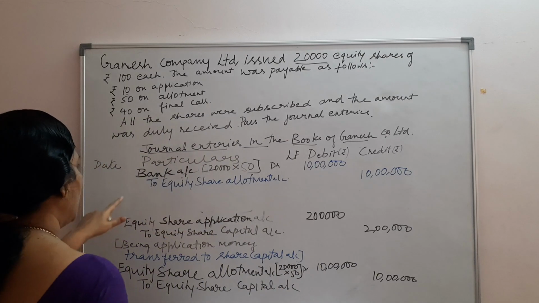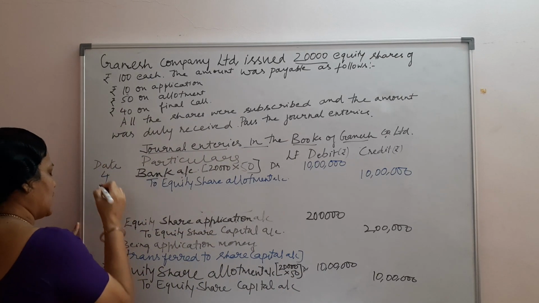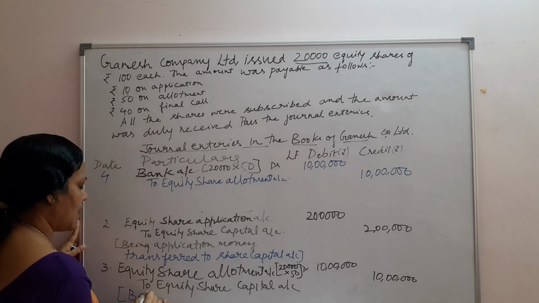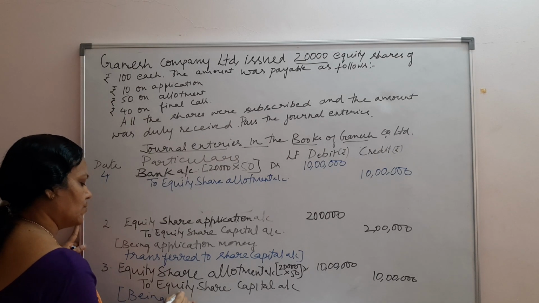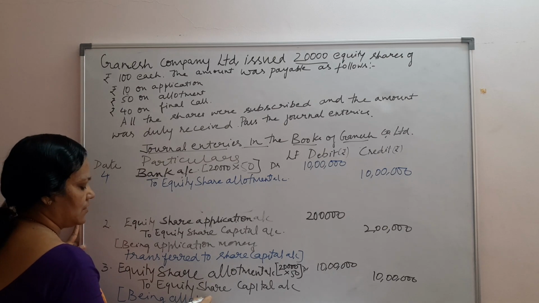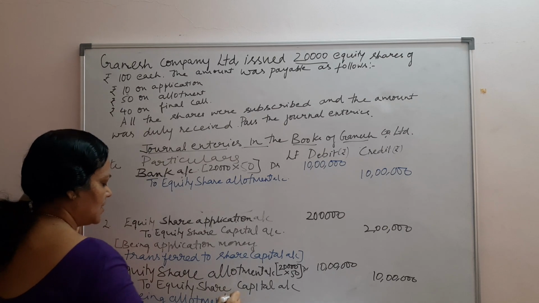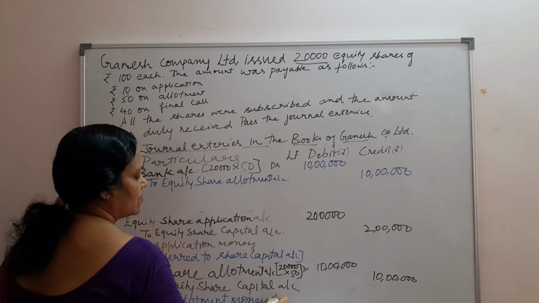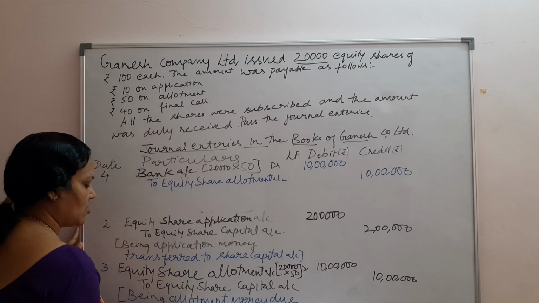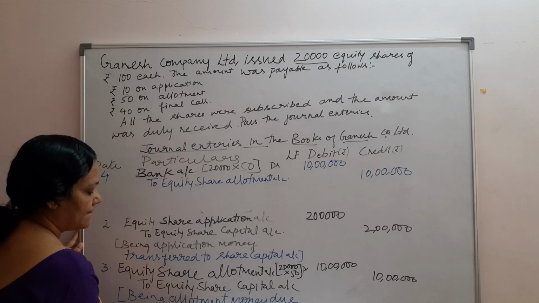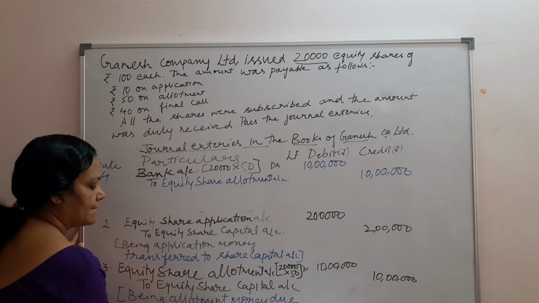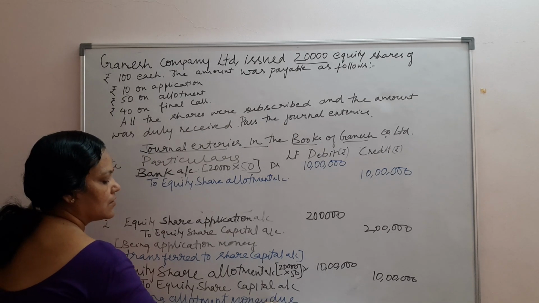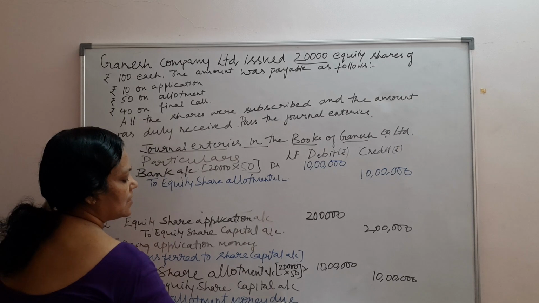Here is the narration for the third and the fourth entry. For the third entry we say, being allotment money due, whenever the company calls them to pay, being allotment money due on 20,000 shares at rupees 50 each.